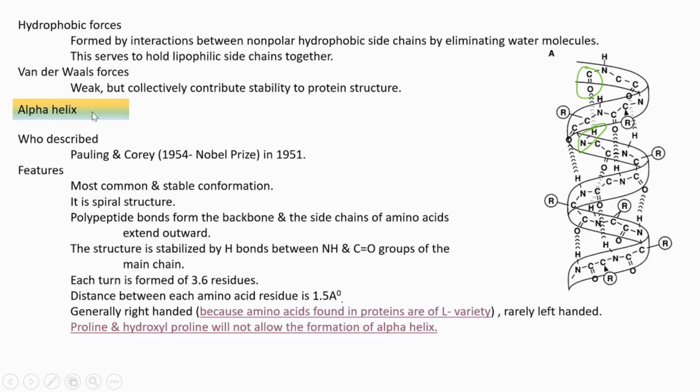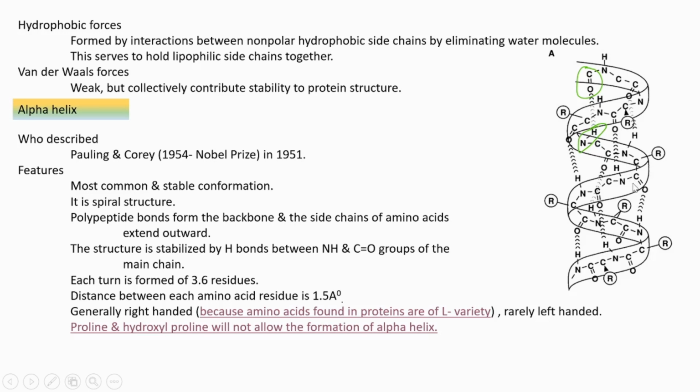Then in secondary structure, two types of organization are there, alpha and beta. Alpha helix, it was described by Pauling and Corey in 1951. And for that, they also got the Nobel Prize in 1954. This is the arrangement. What are the features? It's the most common and stable conformation. It is a spiral conformation.